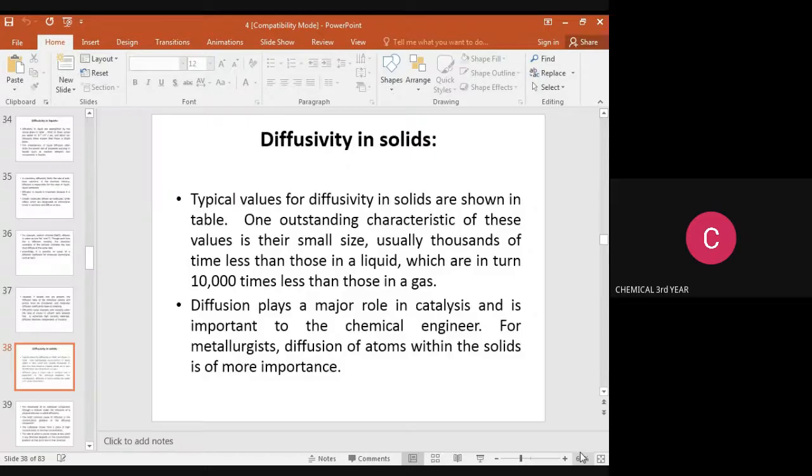Then we move on to diffusivity in solids. The typical diffusivity in solids is very, very low compared to liquids. Typical values of diffusivity in solids are shown in the table. One outstanding characteristic of these values is their small size, usually thousands of times less than those in liquids, which are in turn 10,000 times less than those in gas. Diffusion plays a major role in catalysis and is important to chemical engineering. For metallurgists, diffusion of atoms within the solid is more important.